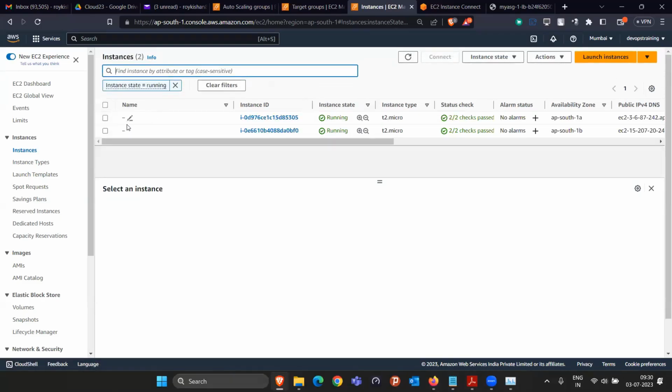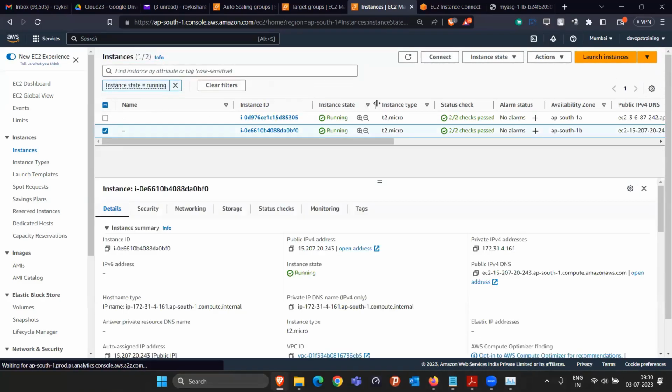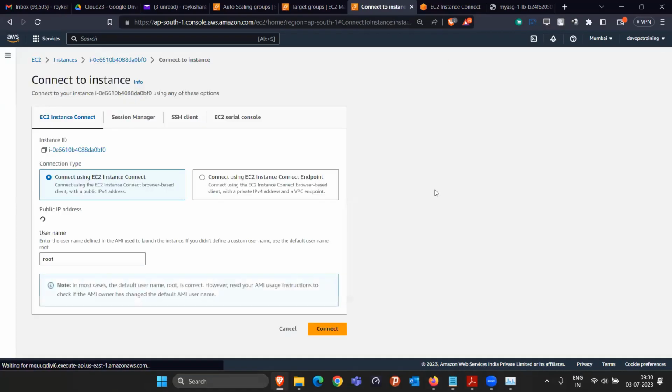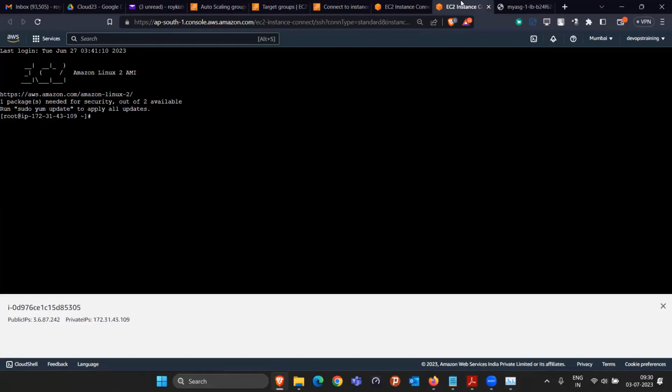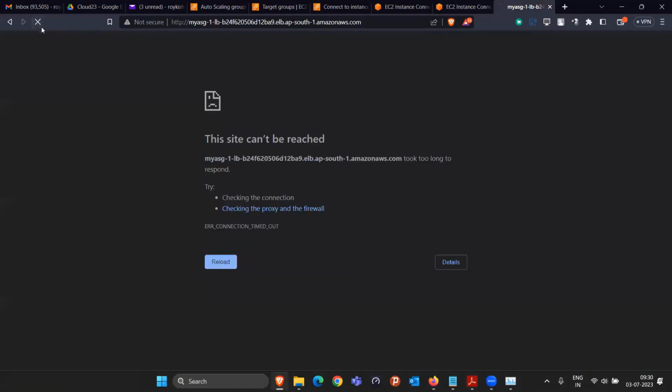So this was our first one. This is the second one I'm connecting. Nothing else. Okay, so this is running in 1A, this is running in 1. Okay, so we connected to both ends. Meanwhile, let me check whether it's become healthy.